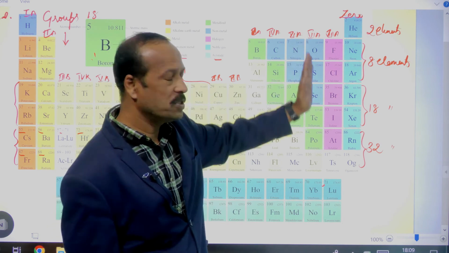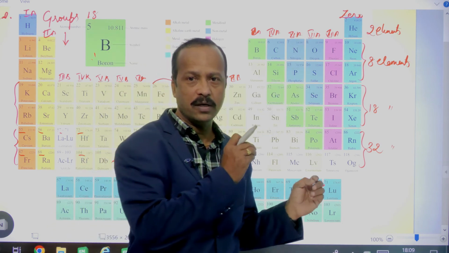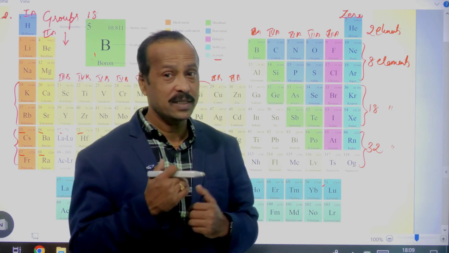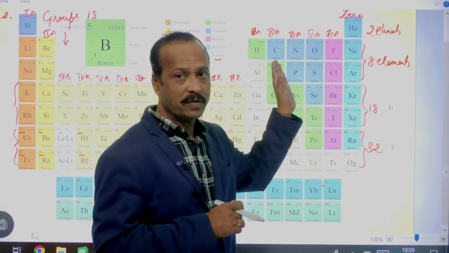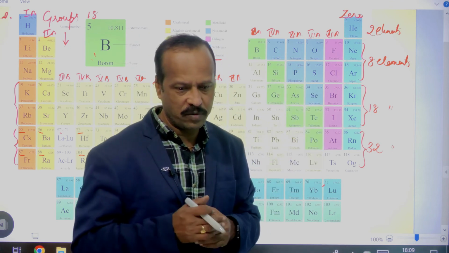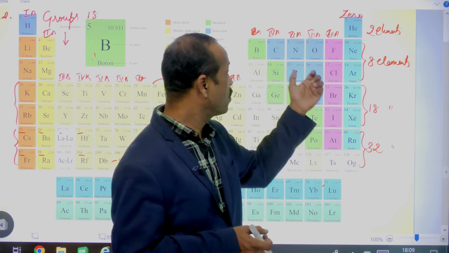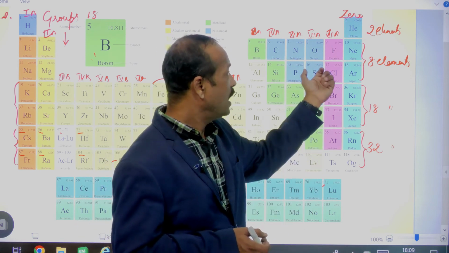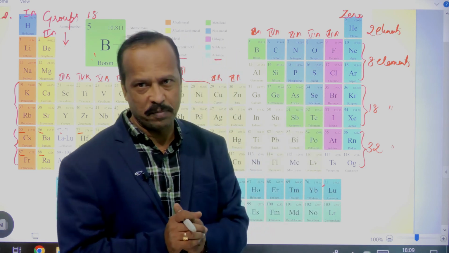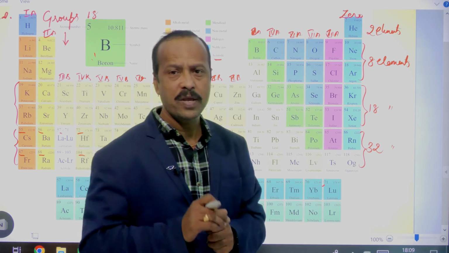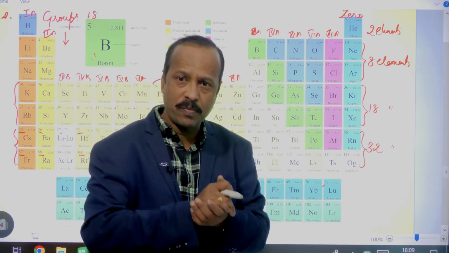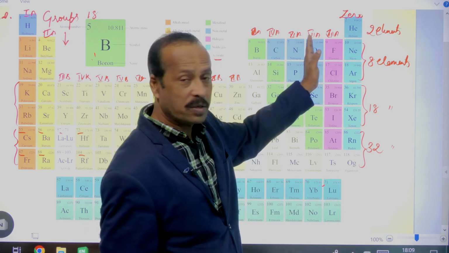And pnictogens means what? Generally, the meaning of pnictogen in the Greek language is suffocation. So compounds of these, like nitrogen can form ammonia, can cause suffocation. So that is why they are called pnictogens. And these are called chalcogens, the oxygen family. Chalcogens means mineral forming. Minerals you might have studied in social studies. Most of the metals do not occur in their original state, but are available in a combined state. They are called minerals.